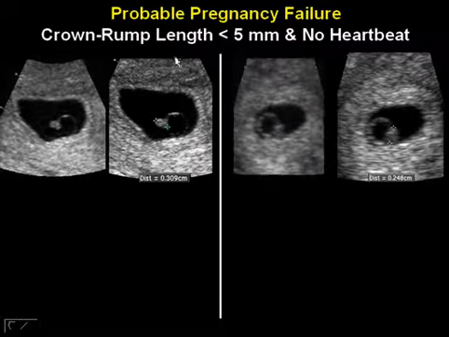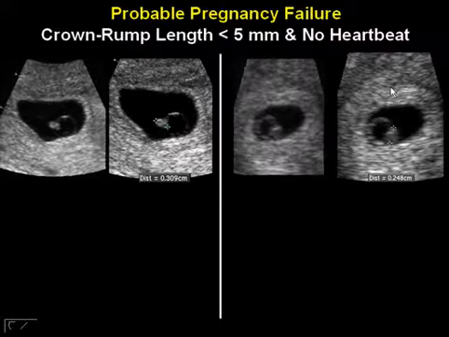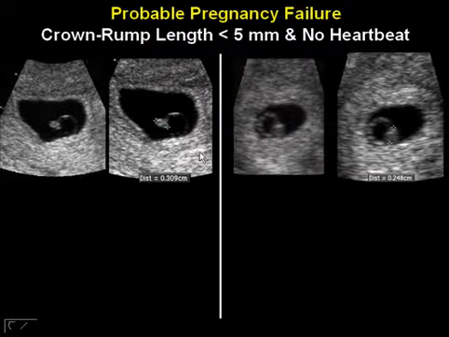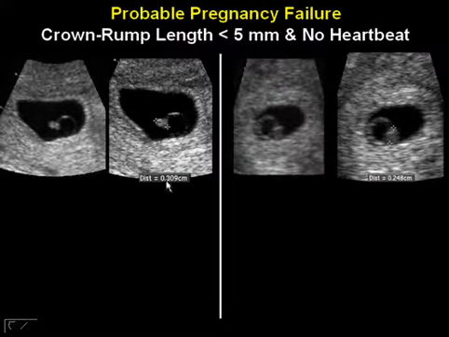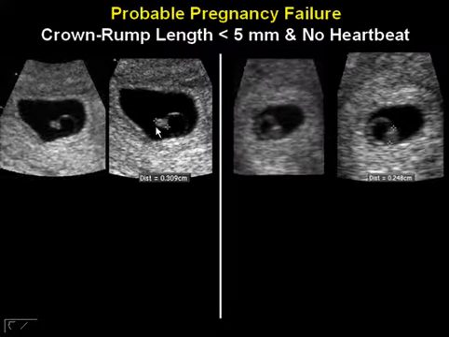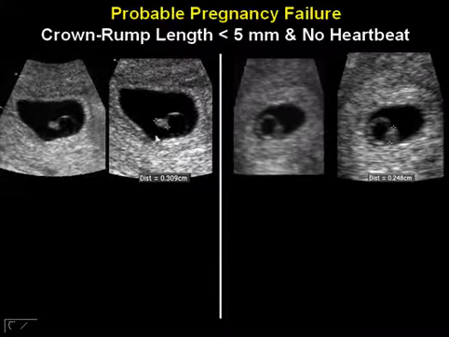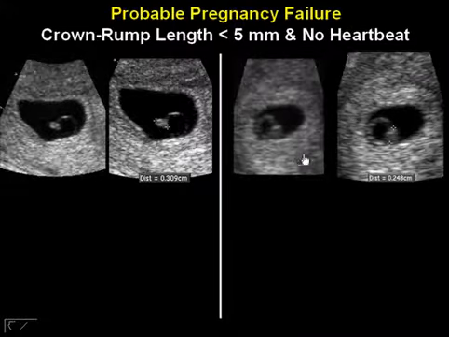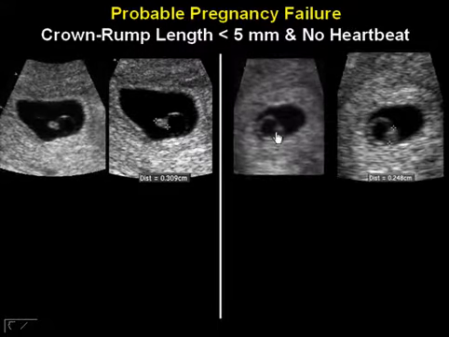These are two different cases. Pair of images on the left, pair of images on the right. In both of these cases, there's an embryo measuring under 5 millimeters, and there's no heartbeat. This one measures just over 3 millimeters, no heartbeat. This one measures about 2.5 millimeters, no heartbeat.